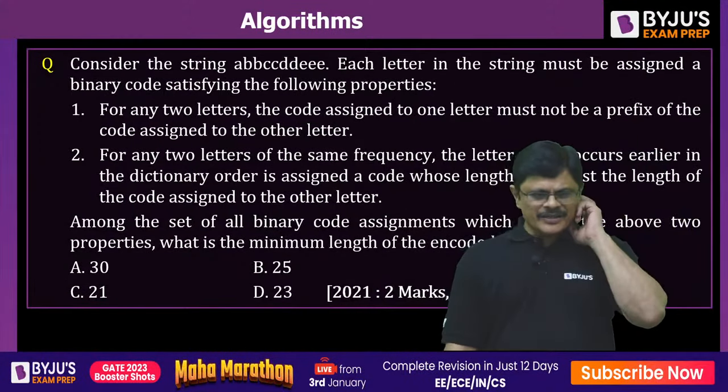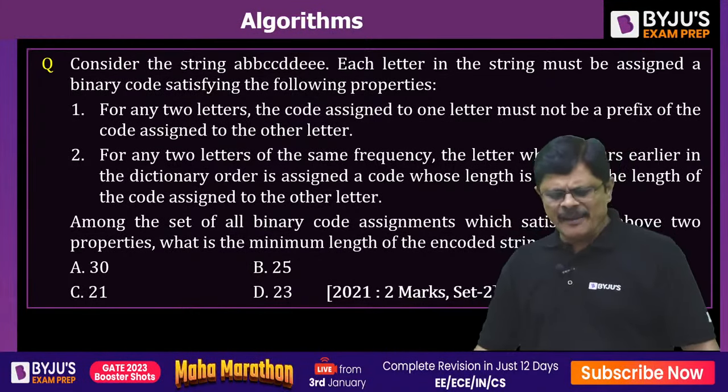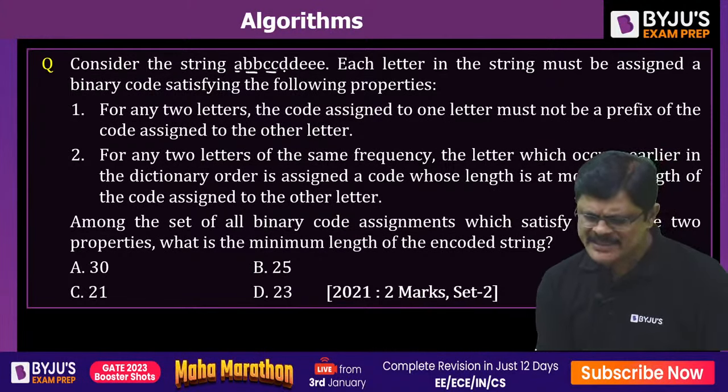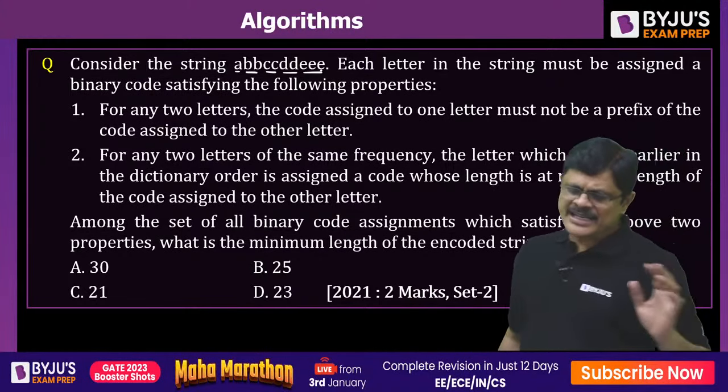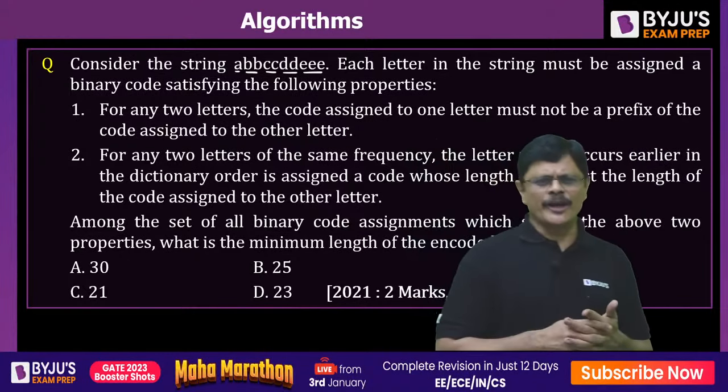Okay, the next one, it's a simple Huffman coding problem, sir. Very simple problem. I think you all know what Huffman coding is. Look at this problem, sir. Consider the string A, BB, CC, DD, triple E. Each letter in the string must be assigned a binary code satisfying the following properties.